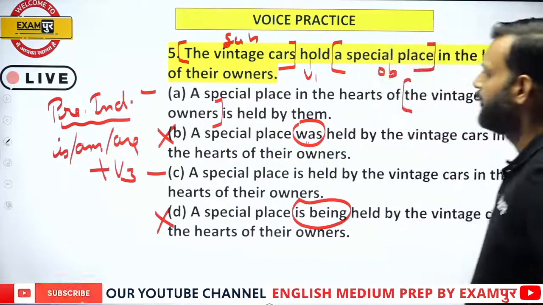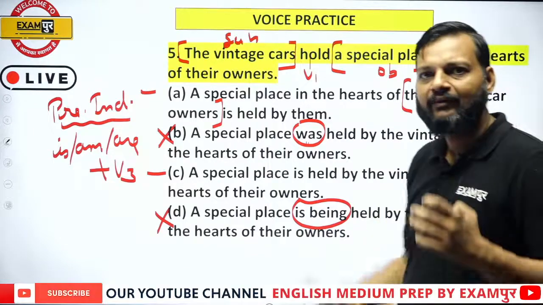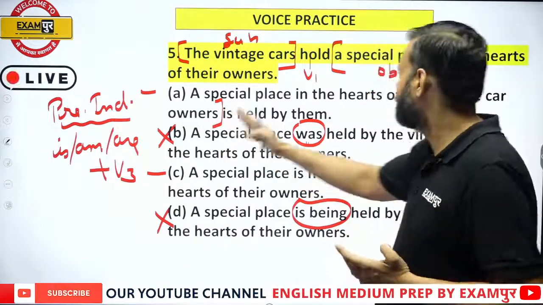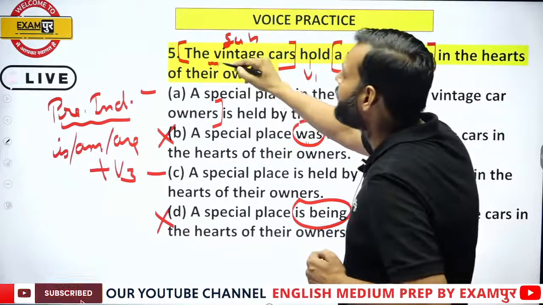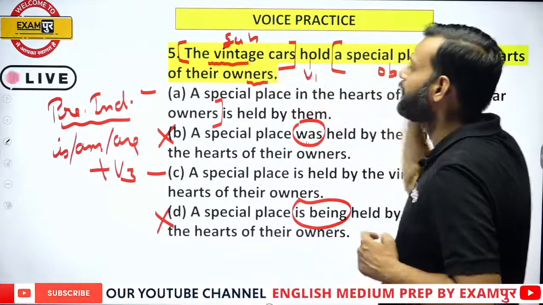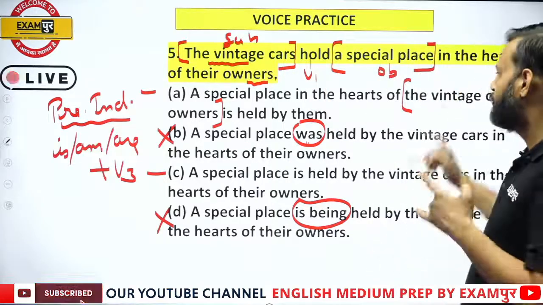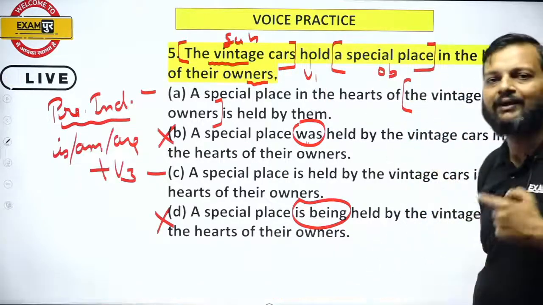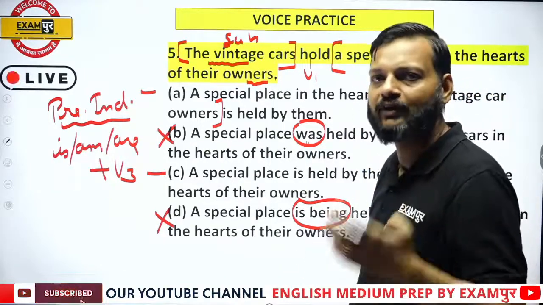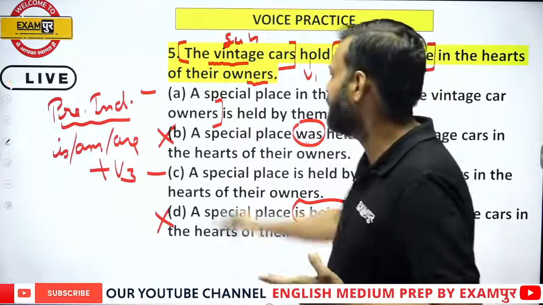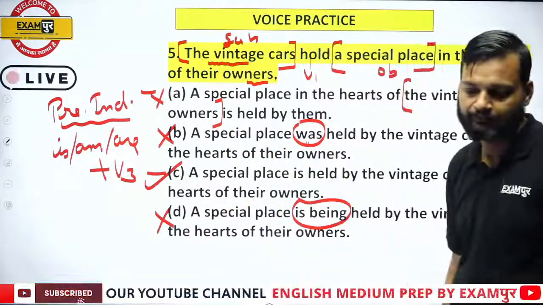Here they have added owners with vintage car, but in the question, vintage car is separate from owners. Option A refers to vintage car owners, but in the question we are talking about vintage cars. That's why A cannot be the answer. Option C is the correct answer.